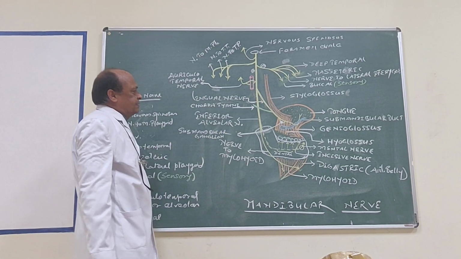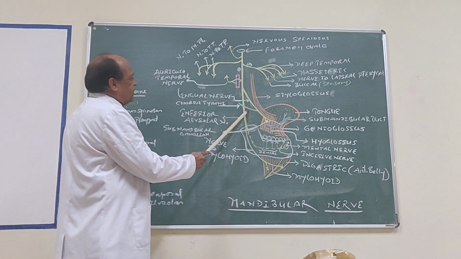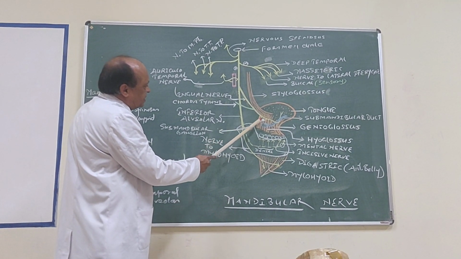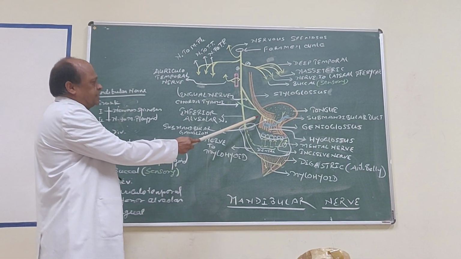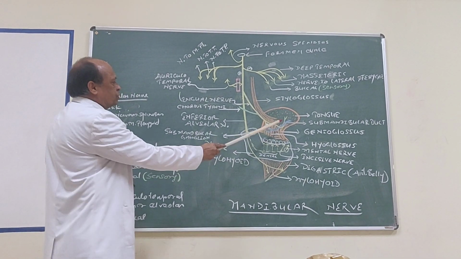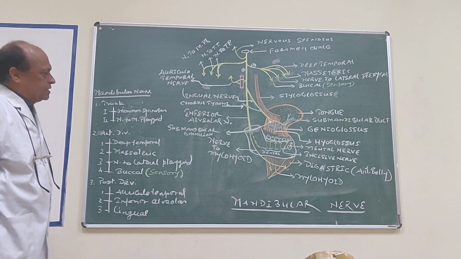Chorda tympani. If you look at the distribution of chorda tympani, the fibers of chorda tympani distributed along the lingual nerve, and it supplies preganglionic fibers to submandibular and sublingual salivary gland.